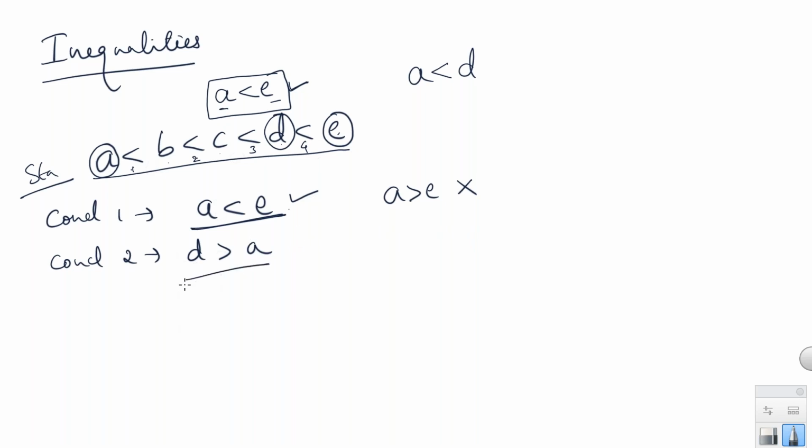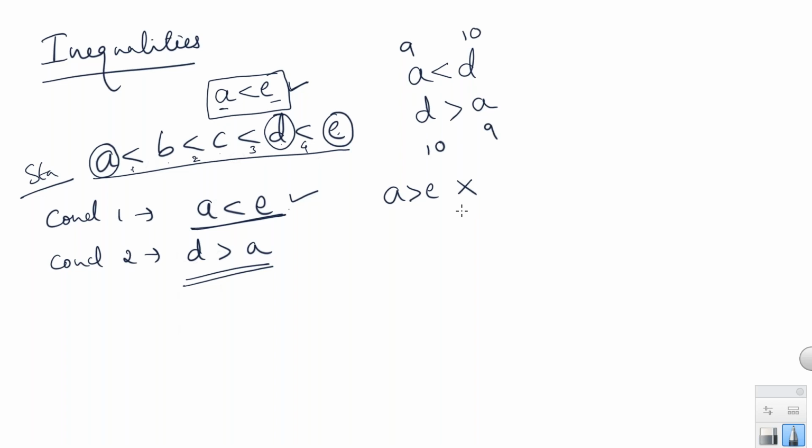Right, now see the conclusion. Here we got a conclusion between A and D. A is less than D, but in the given conclusion they use D first and A next. If A is less than D, then D should be greater than A. Right? If I take a simple example, if 9 is less than 10, I can also say that 10 is greater than 9. Both are same.